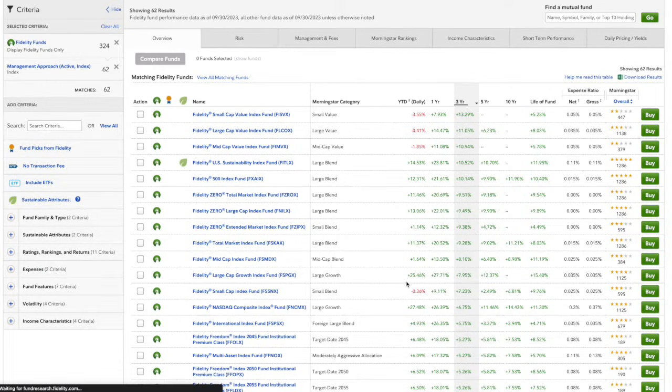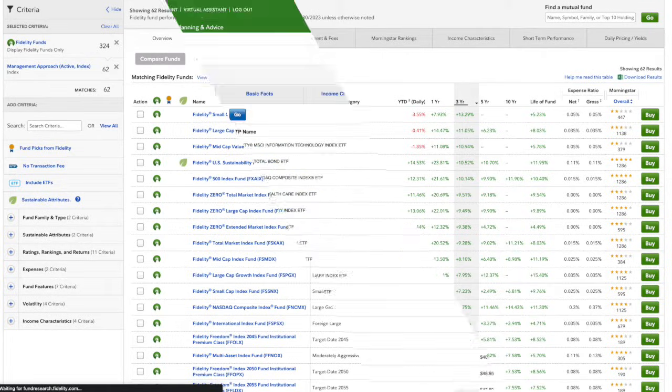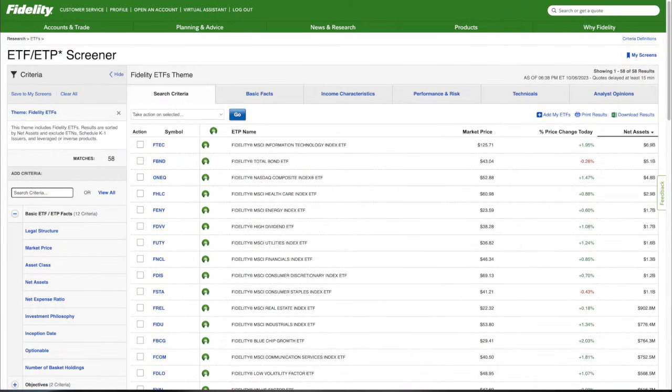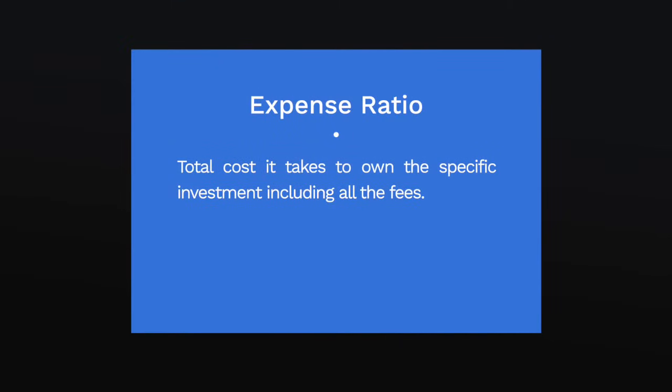Now you can then see the different options they offer and can learn a lot from the research tools that I discussed earlier, and you can also do the exact same thing with Fidelity ETFs to learn more about the specific ones you may be interested in. Be aware that the expense ratio is the total cost it takes to own the specific investment, which includes all of the fees for owning it.